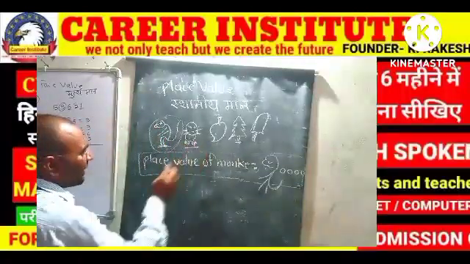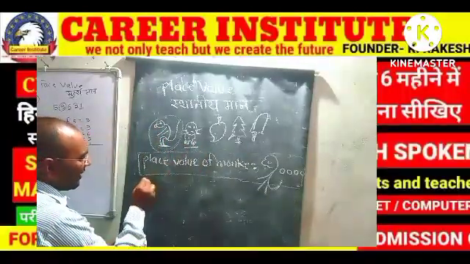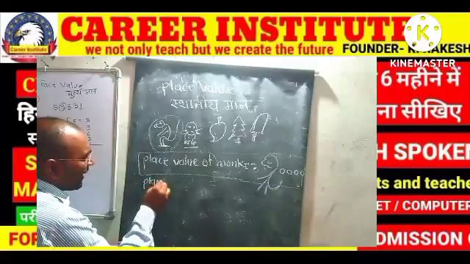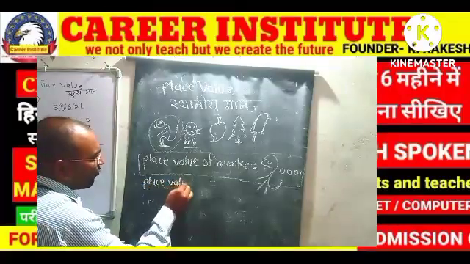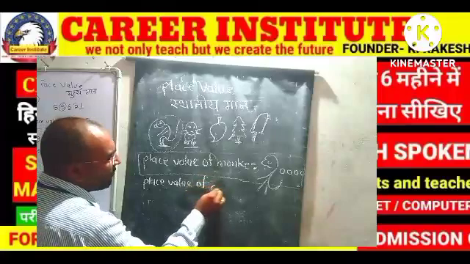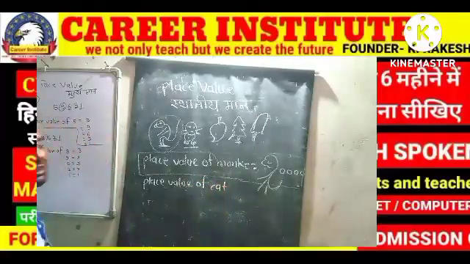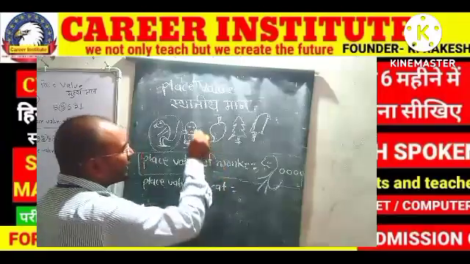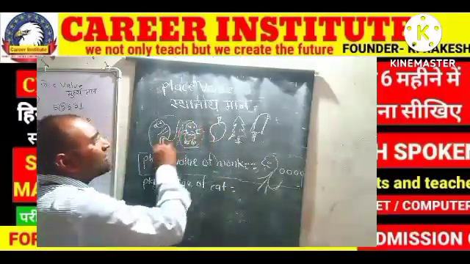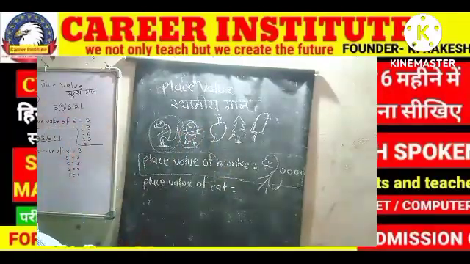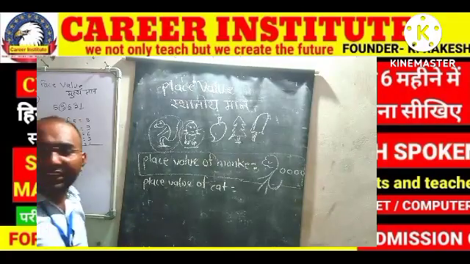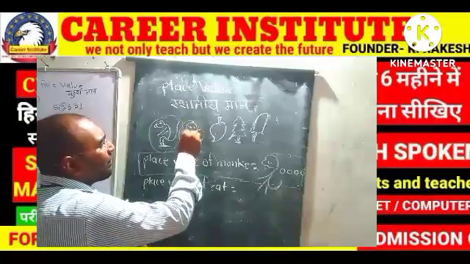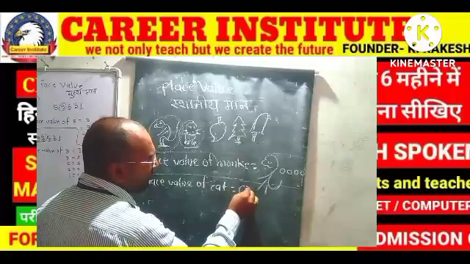What is next after monkey? Cat. So place value of cat. Place value of cat is equal to, first of all we have to draw the cat. जिसका भी place value निकालना है पहले वो वाला number लिखेंगे. So place value of what? Cat. So first of all just draw the cat.